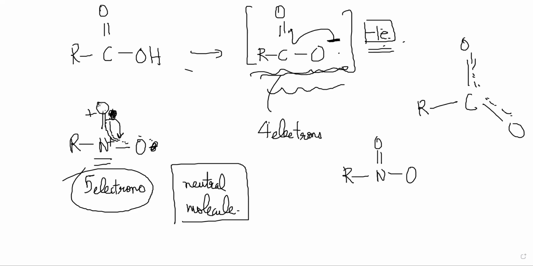There is a lone pair of electrons on the nitrogen, which goes to one of the ends, makes a double bond with the carbon, and O will become minus and N will become plus. And you see the side two diagrams. There is R, C double bond O, N with two electrons, R and R.